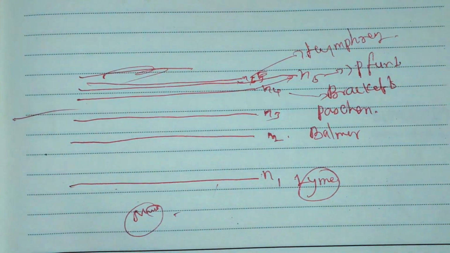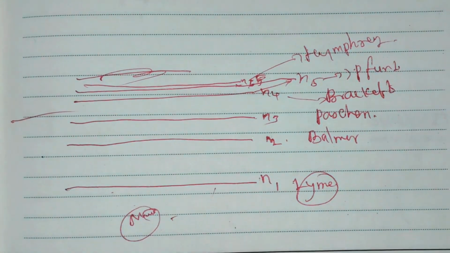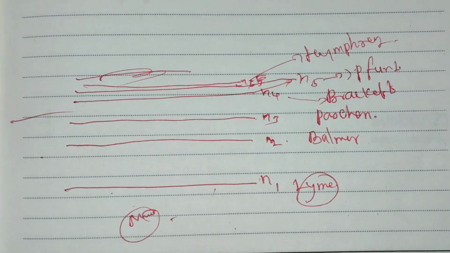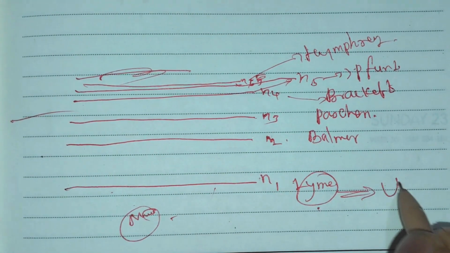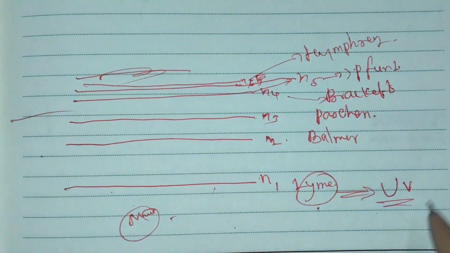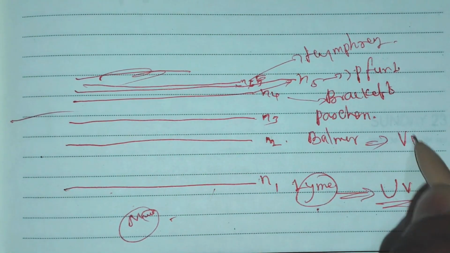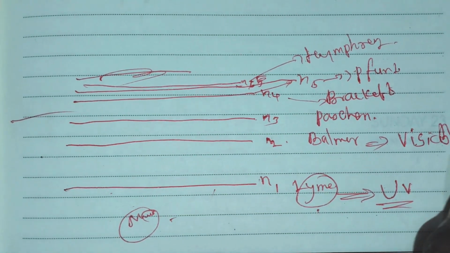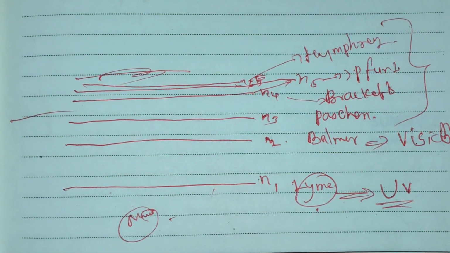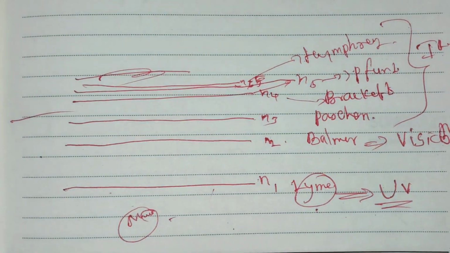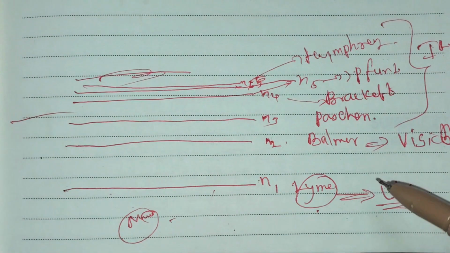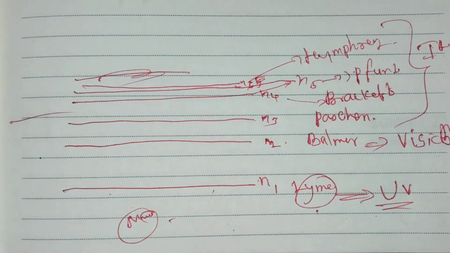Okay, so depending on the energy levels, they have different names. In the case of the Lyman series, the lines fall in the UV region. The Balmer series falls in the visible region. The remaining ones, from Paschen to Humphreys, fall in the IR region. So electromagnetic waves are produced in this kind of line.